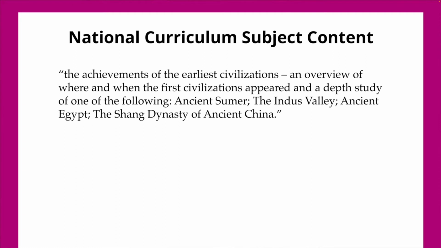The national curriculum states that pupils should be taught about the achievements of the earliest civilizations, an overview of where and when the first civilizations appeared, and a depth study of one of the following: ancient Sumer, the Indus Valley, ancient Egypt, the Shang Dynasty of ancient China. For the Pearson history curriculum, we focused on the Shang Dynasty to provide pupils with a study on Asian history which otherwise may be absent. An overview of the emergence of the earliest civilizations and links between these were also included throughout the unit.